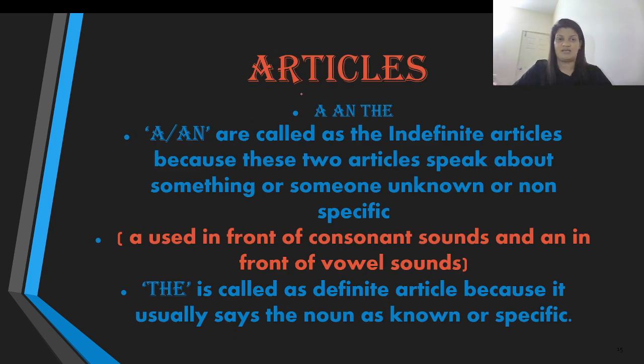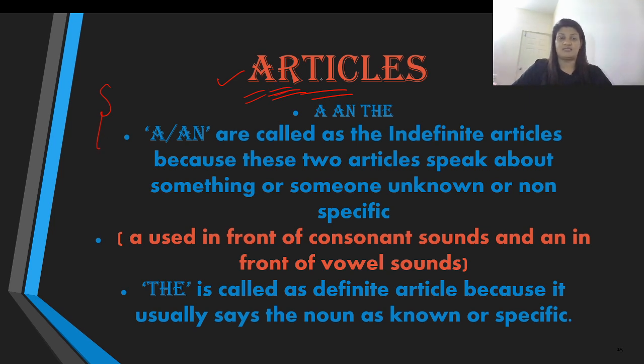Well, number 1 is article. To learn in detail about articles, I would suggest you go back and watch my video which I have recorded on articles alone. There are 2 videos, in fact, one on indefinite article and one on definite article. If you want to learn in detail about articles, go back and watch that video and come back and watch this video again. But I'm going to give you a little bit of information in this video as well.